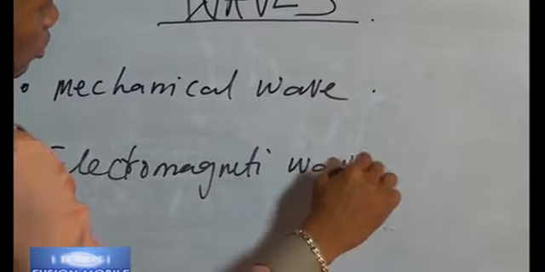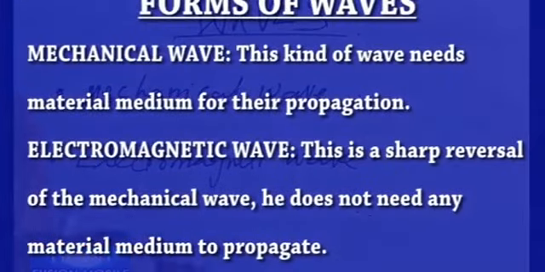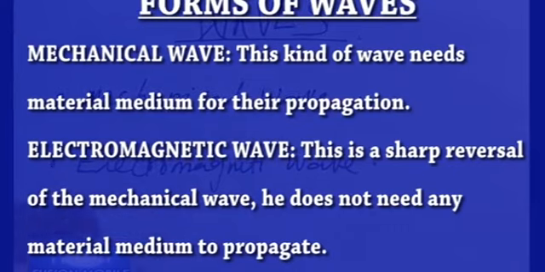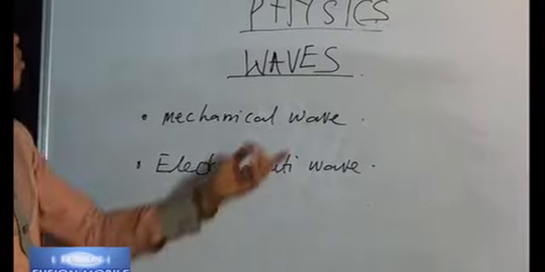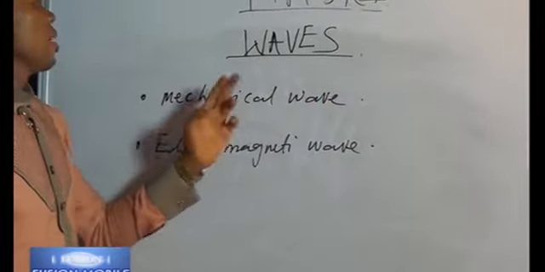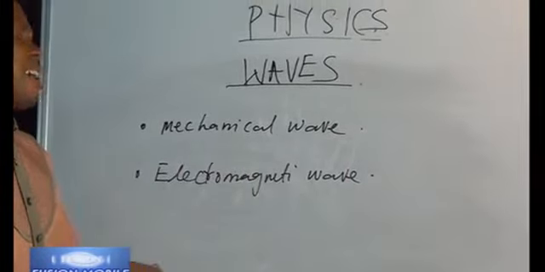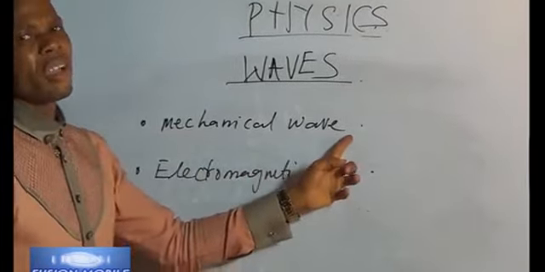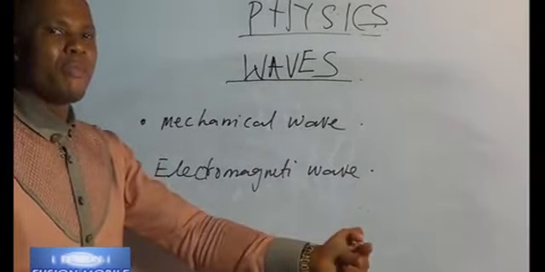For the first one, mechanical wave, whenever a wave needs a material medium, listen to me, I did not say medium, I said material medium. What do I mean by material medium? A particulate medium, a medium that has particles. It may be solid, it may be liquid, it may be gaseous, it may even be plasma. But as long as it has particles, we say it's a particulate medium. Any wave that needs a material medium for its propagation is an example of a mechanical wave. Example: sound, water wave. All these need a material medium for their propagation.